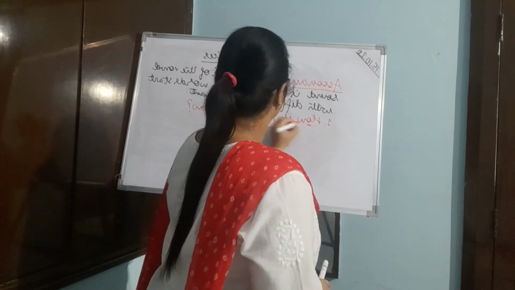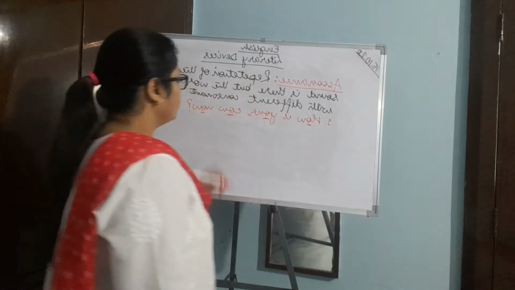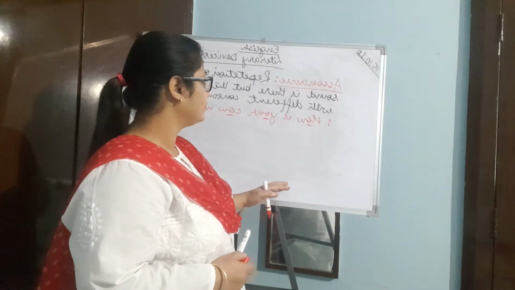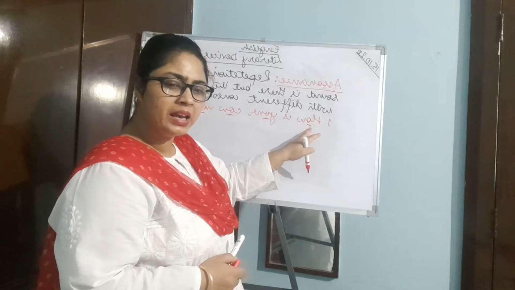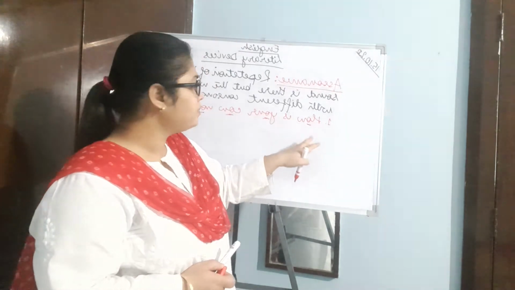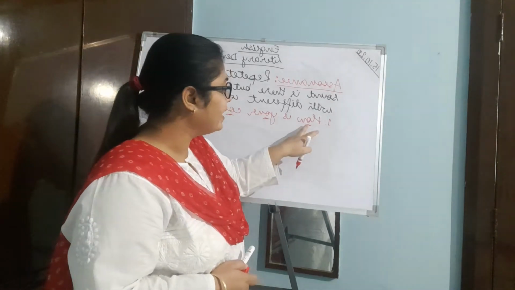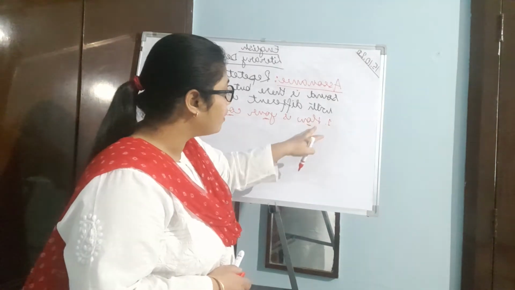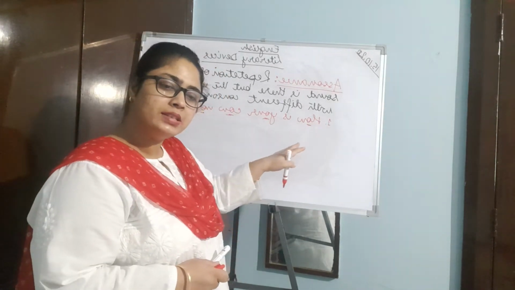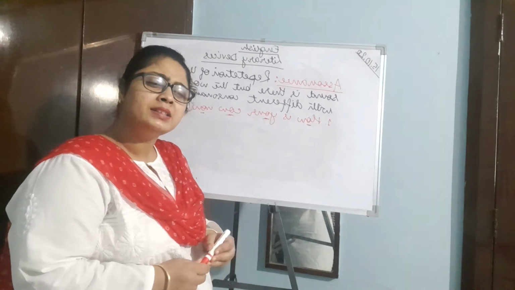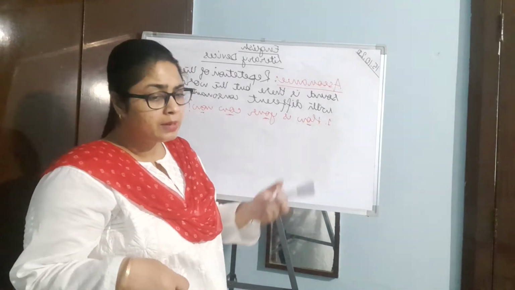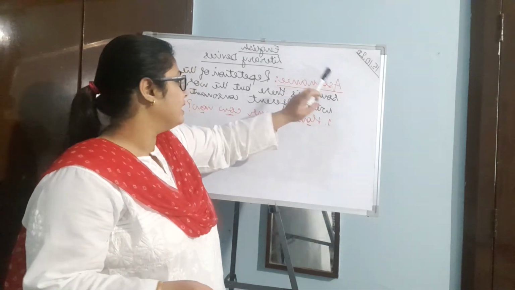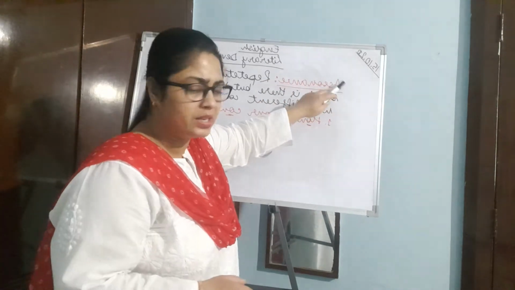O, O, O, O. Clear? The second alphabets in these words are vowels. They have the same sound, but the first letter of each word is different, and that is a consonant. Is it clear? Whenever such words are there in a sentence, be very clear that the literary device used is assonance. Clear?